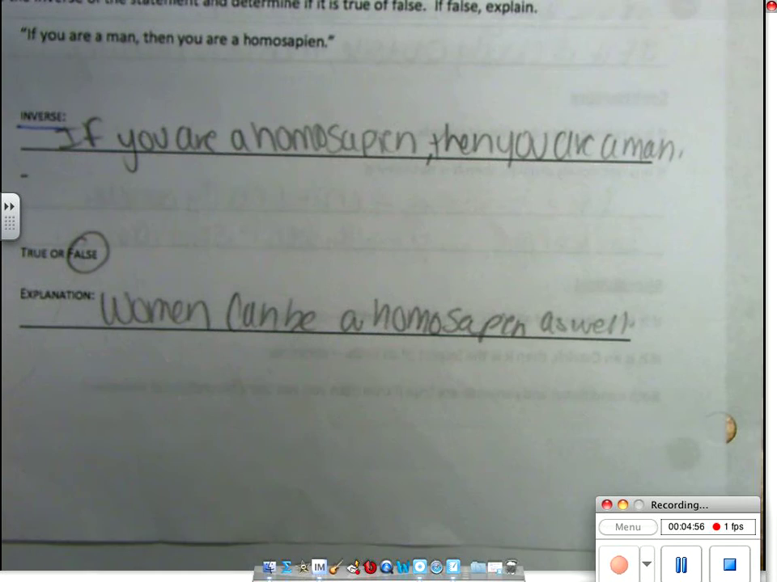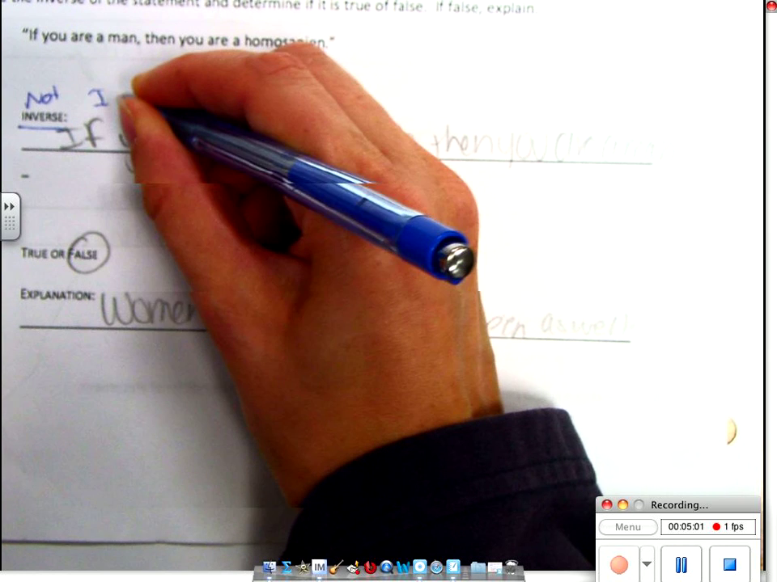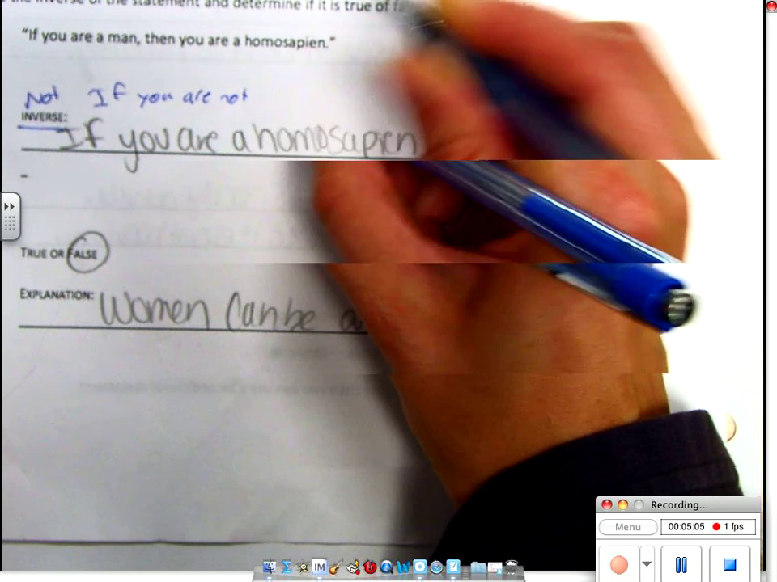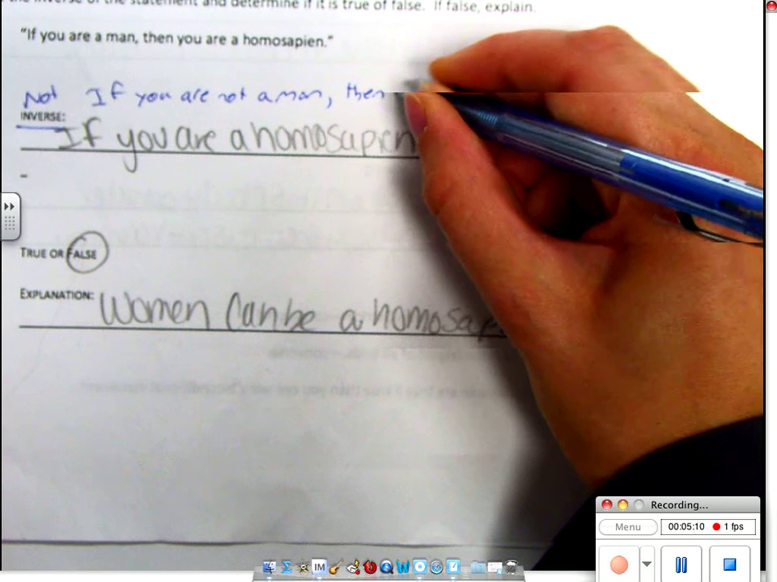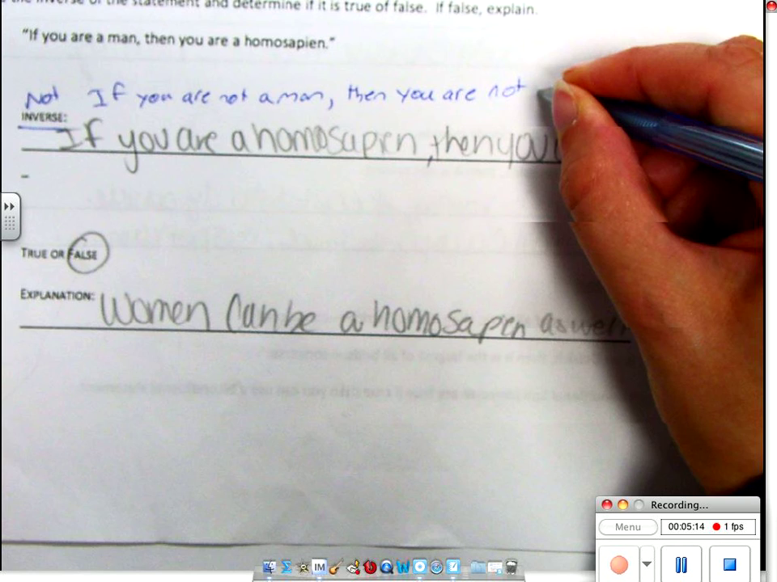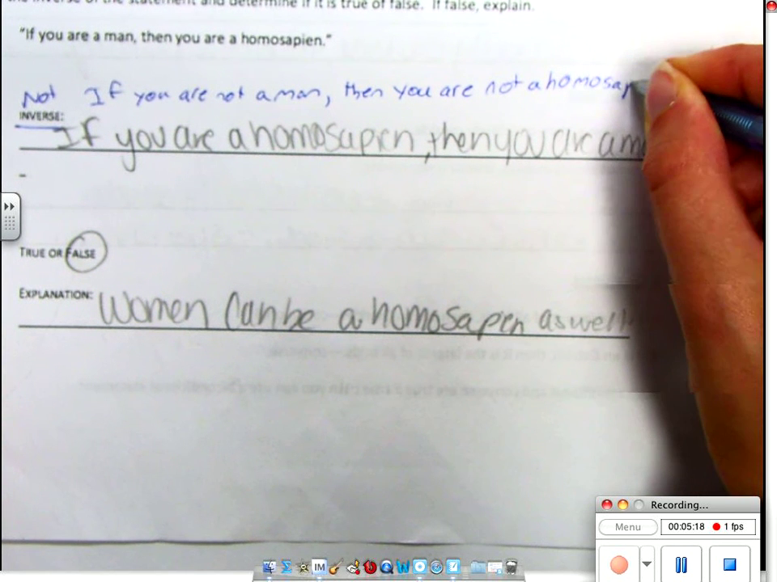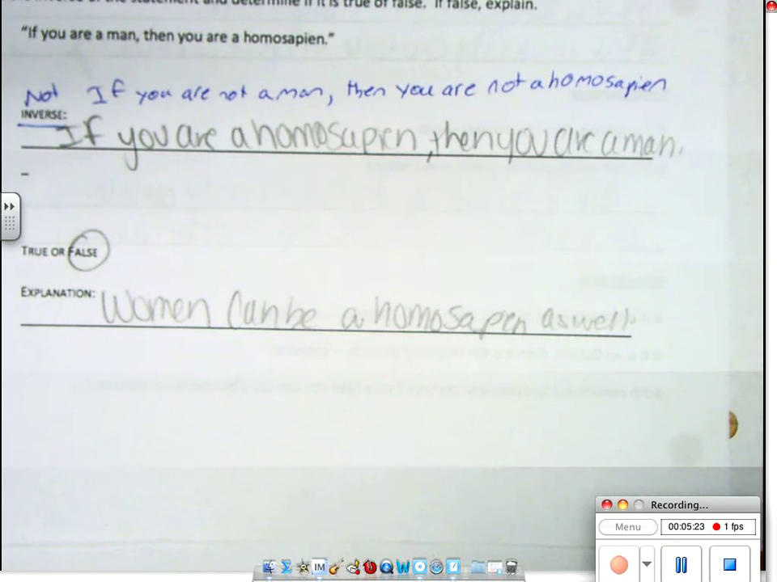What words? Not. So it should be if you are not a man, then you are not a Homo sapien. Which one did she get it mixed up with? Converse, yep. If you're not a man, then you're not a Homo sapien. Is that true or false? False. What could you be instead of a man? A girl.